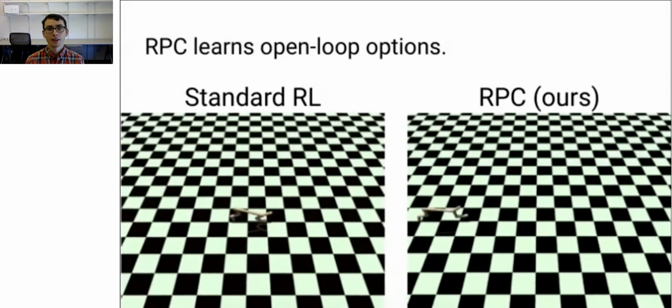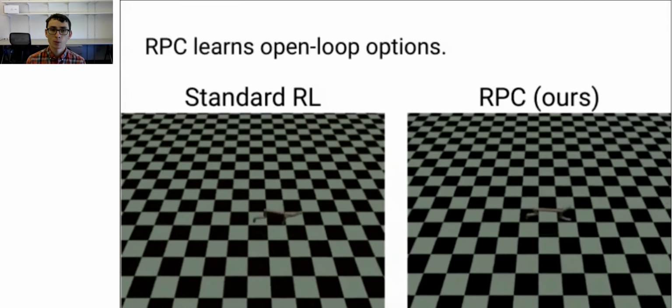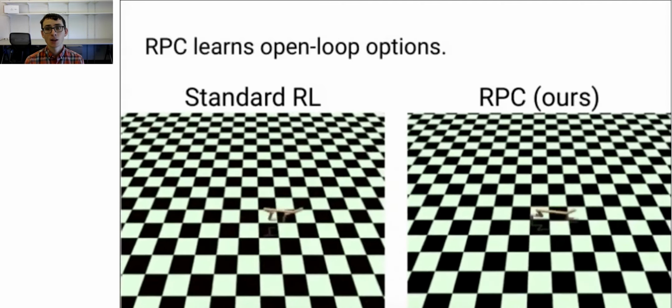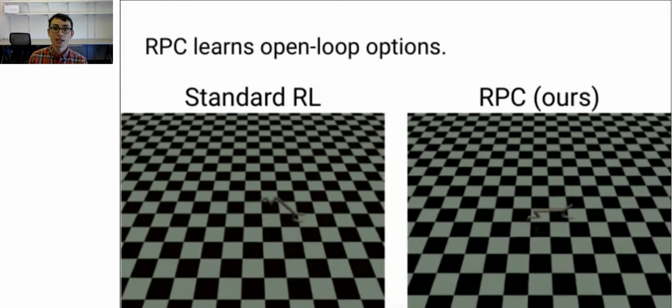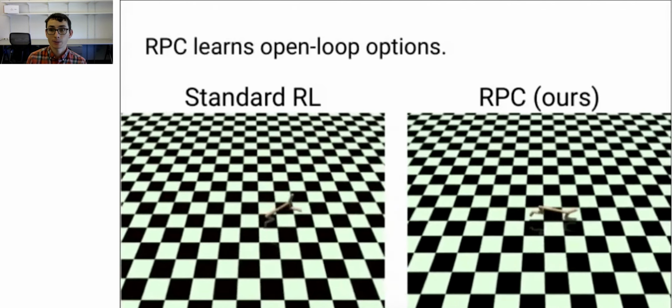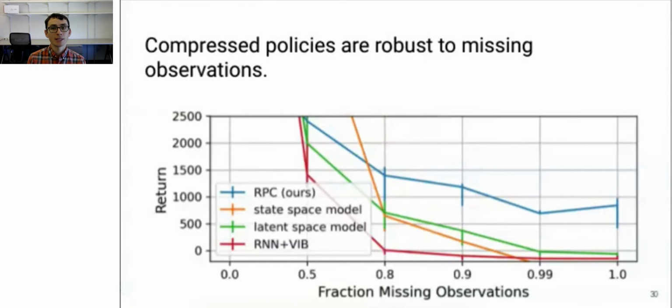In contrast, the RPC agent has trained the policy to be self-consistent with the latent space model. And therefore, it keeps choosing reasonable actions when the sensors are broken, enabling the agent to keep running. In the end, the RPC agent runs about 40 times further than this baseline. When we evaluate RPC in settings like this with broken sensors, we observe that the policies learned by RPC outperform those learned by a number of alternative methods, including those that learn different types of models and those that use RNNs.